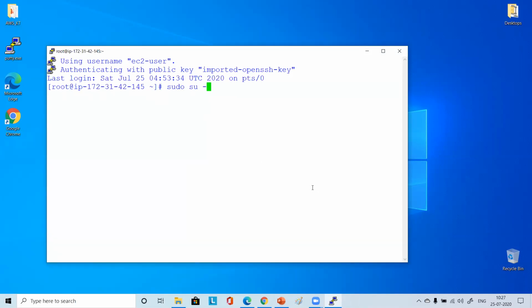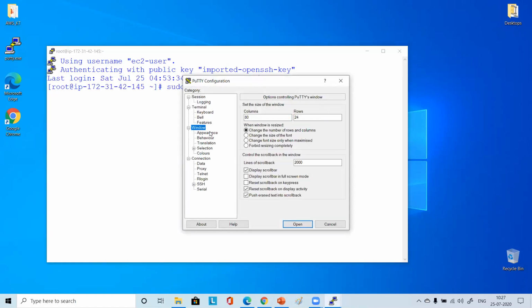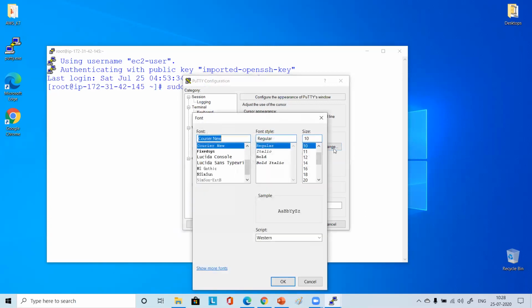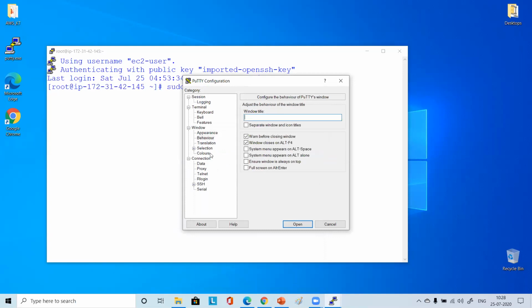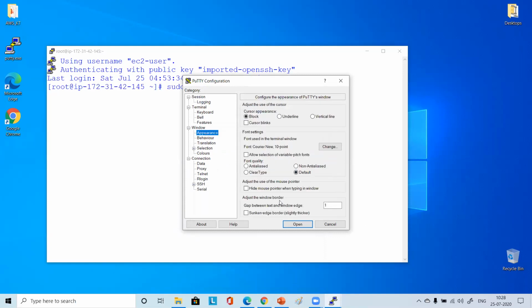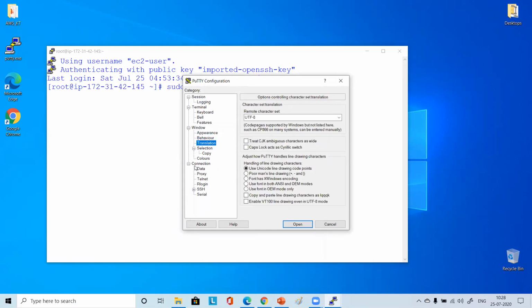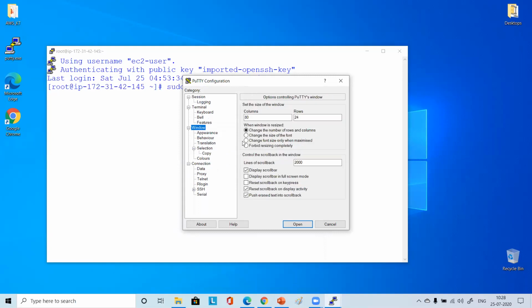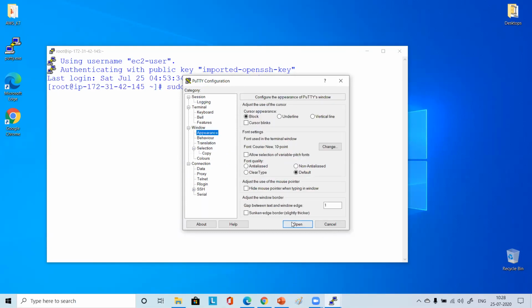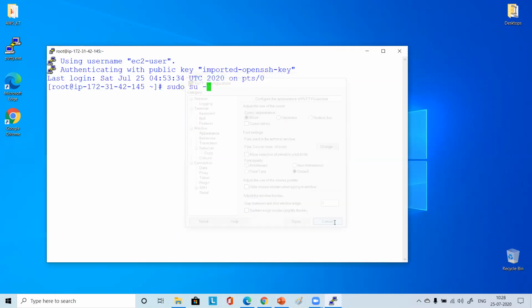How did you make it white in your system? You have an option here. You can go to window. You can just play with this appearance. You can change the font size. You can go to this behavior. You can change some title. You can go to this appearance only. Different types of options will be there: behavior, translation, selection. A lot of options. So just change. The window size you can change, how much you want. So like this. Sudo su, right? That putty you can change.